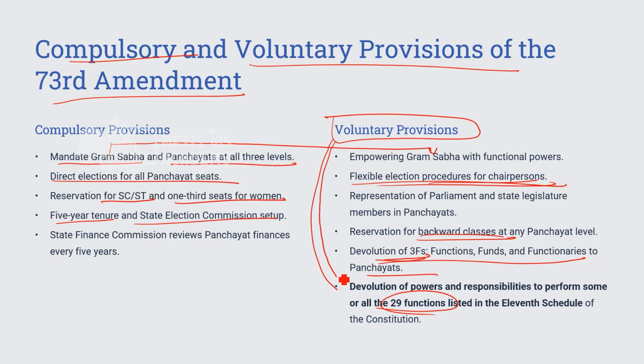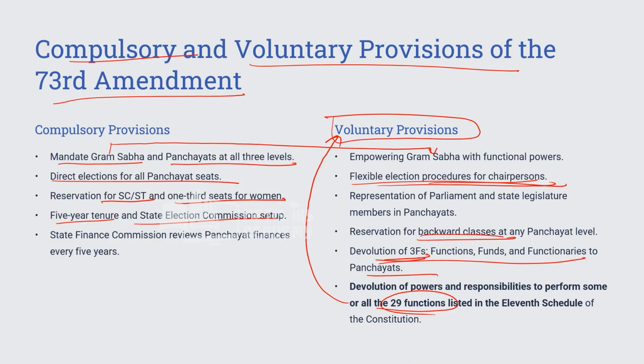Apart from that, there was also one reason, that regional condition has to be taken in mind while devolving the power. But over the period of time, this provision has created lots of issues. And we see that full devolution of power has not been made, because this was a voluntary provision.